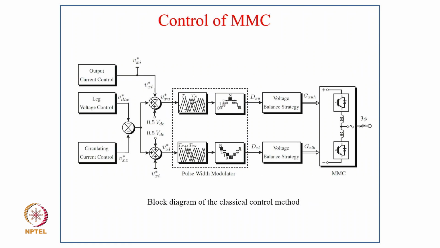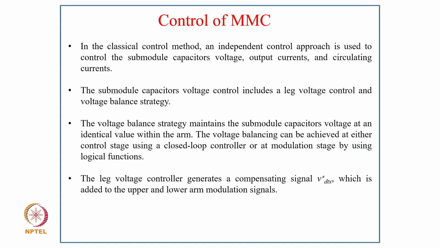Now the block diagram of classical control. Here we have output current control, then leg voltage control and circulating current control, and from these the signals go to the comparison block, and then you get the output, and then we have a voltage balance strategy, giving the gate signals for the MMC. In the classical control method, an independent control approach is used to control the submodule capacitor voltage, output current and circulating current. The submodule capacitor voltage control has inputs of leg voltage control and voltage balance strategy.